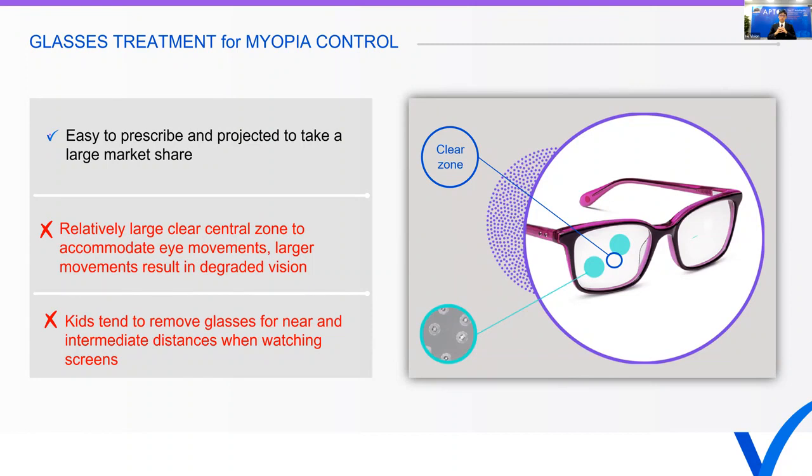The second problem with this solution is that it's easy to remove. When the kid is using screens at a relatively short distance, which is the most important time of the day to treat, many kids just remove the glasses because they see better. They're myopic and there's no problem seeing near objects, so they don't really need the glasses, and in many cases they just remove them. In order to solve these issues, we came up with a tracking-based solution.